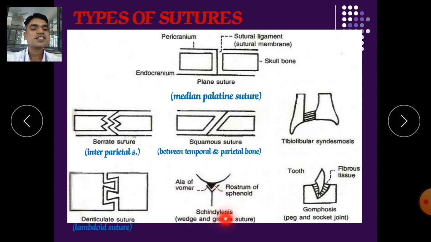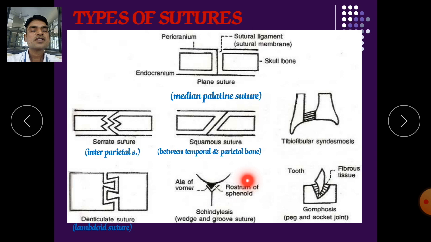Next is the wedge and groove suture. Here is the ala of the vomer, a vomer bone, which fixes with the groove of the rostrum of the sphenoid. This is the ethmoid bone, which fixes into the groove of the vomer bone. The grooves are fixed into the wedges.